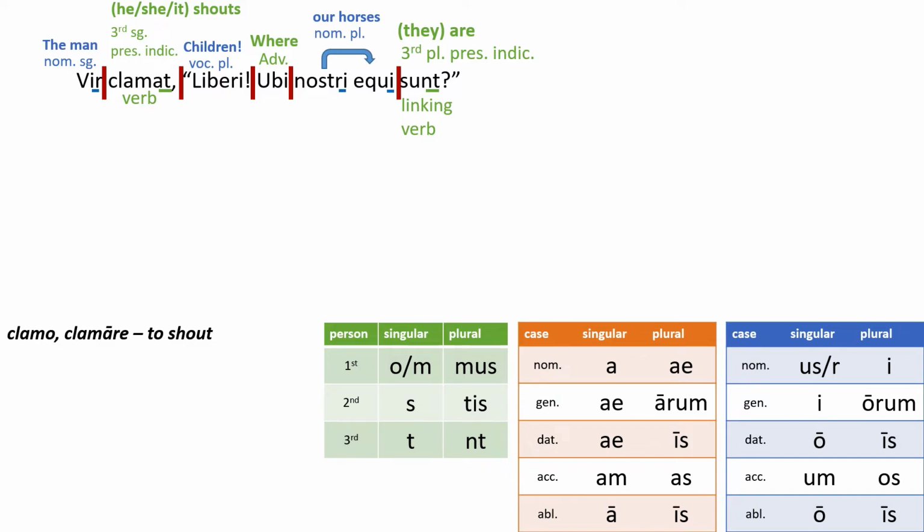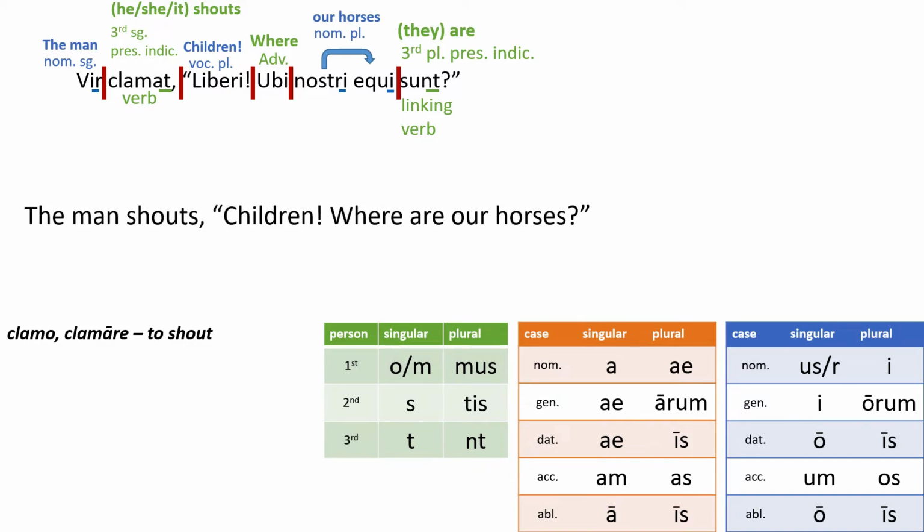Let's put it together. The man shouts, comma, quote. This is what he's shouting. Children, where are our horses? Question mark. End quote.